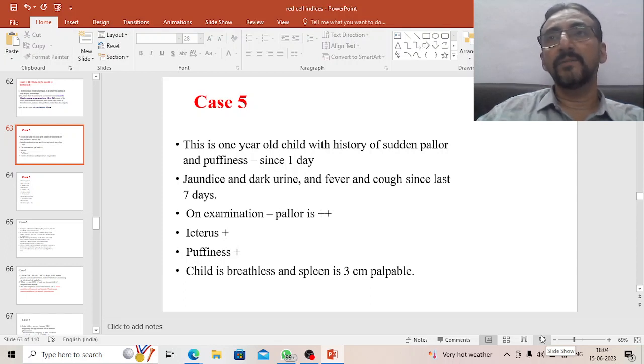We have seen a case of iron deficiency anemia, megaloblastic anemia, normochromic normocytic anemia, and thalassemia. So today we will have another important case, to see how CBC can help us identify the disease.